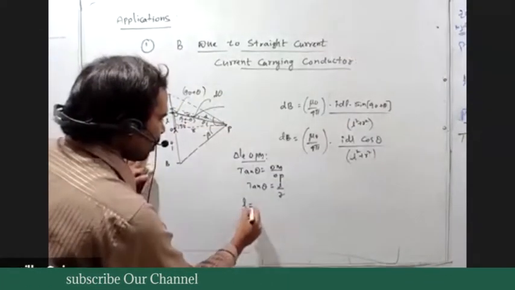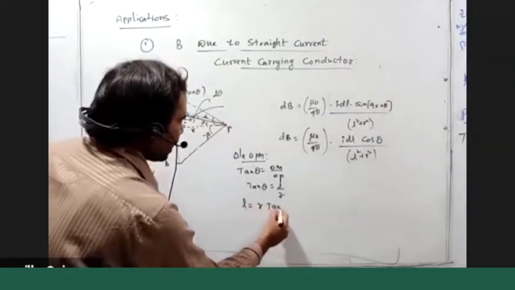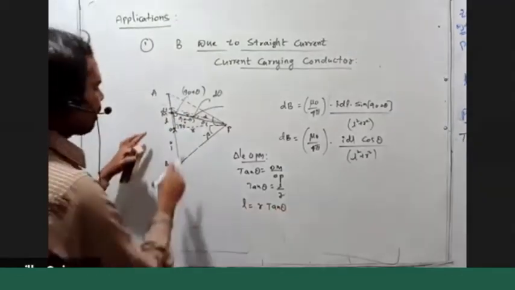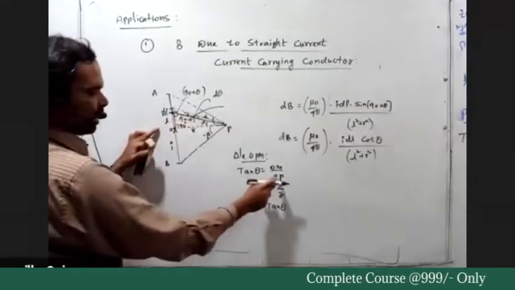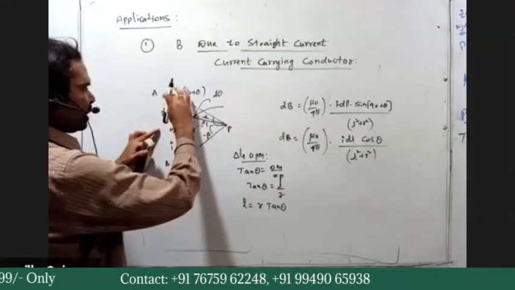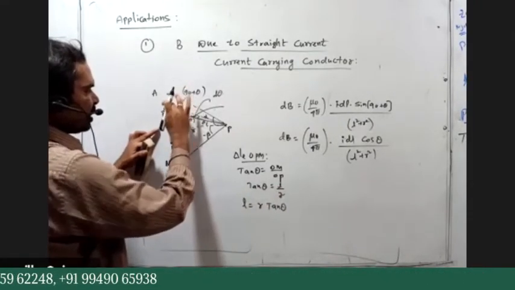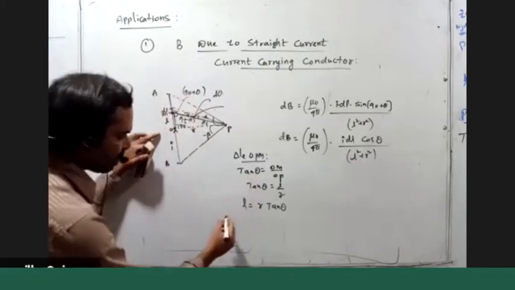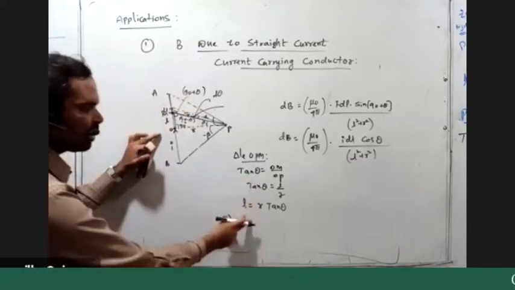Then L is equal to R tan theta, right? So tan theta is equal to L by R, then L is equal to R tan theta. When the element position is changing, the element length is changing, so now I am taking the differentiation.